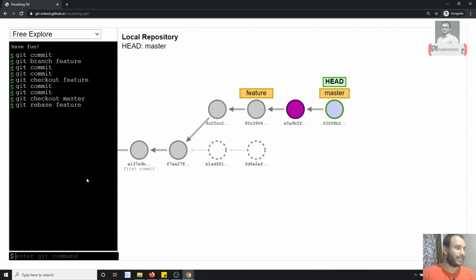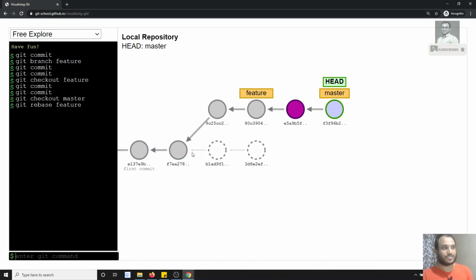See what has happened here. These 2 commits have been deleted. Okay, they're not deleted, these 2 commits are still there, but a new copy has been made. B1AD9F1, this is the SHA1 hash object, right? With this same commit, it created a copy and created a new commit, and here also it created a new commit, and the branch has gone like this. The feature branch commits have come here, and the master commits have come here. So now it became one line.